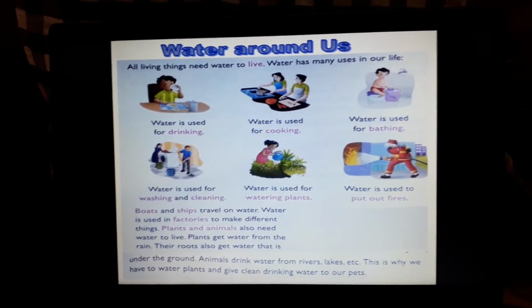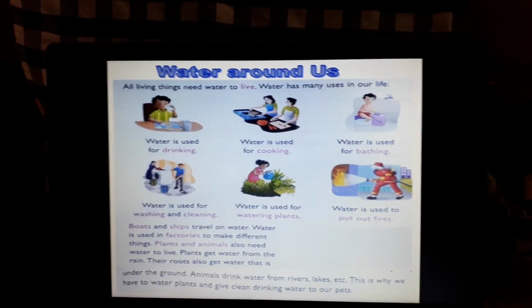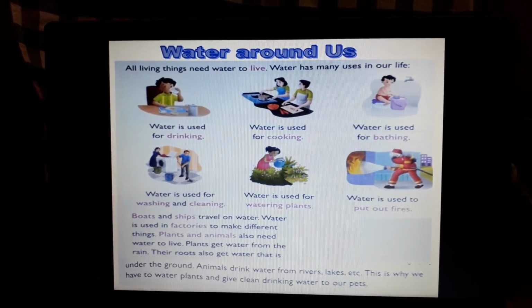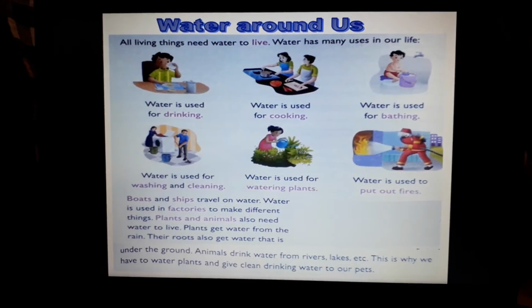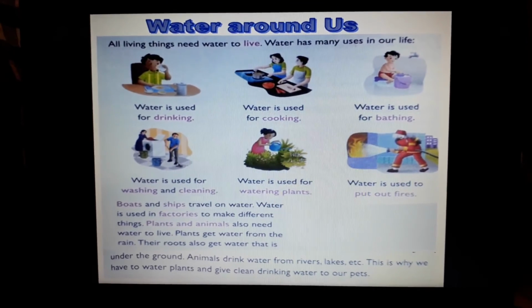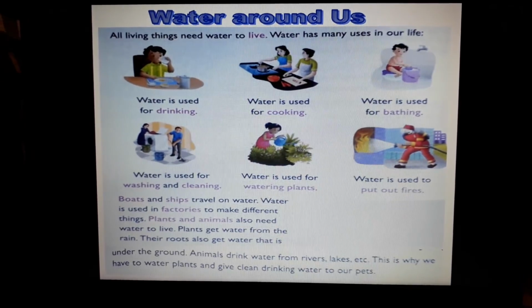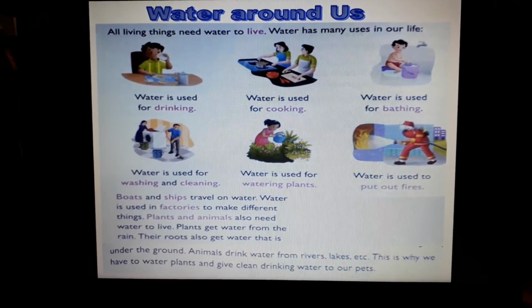Water is used when we cook food. Water is used when we take a bath. Water is used when we are cleaning and washing. Now, isn't it, students? Water is used for watering plants. And water is used to put out fires. So water is very important, okay?